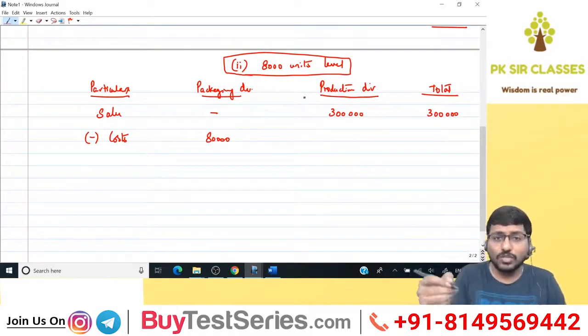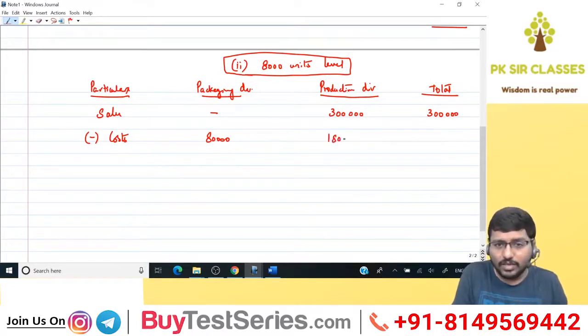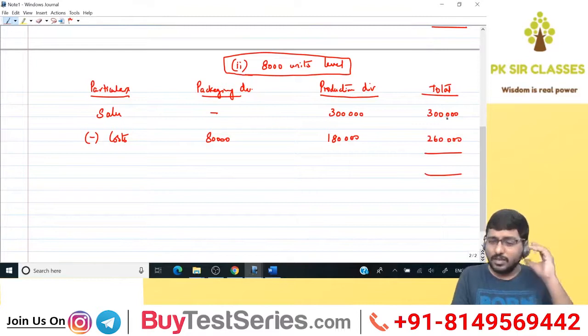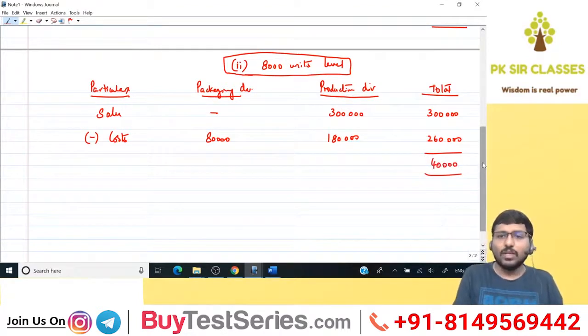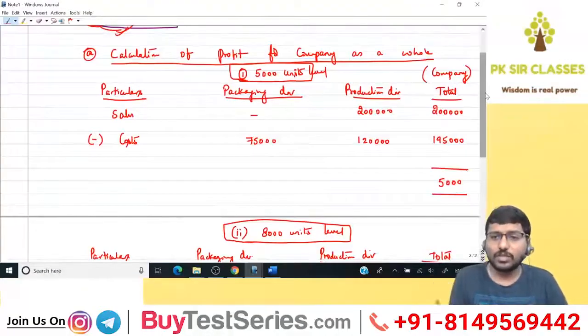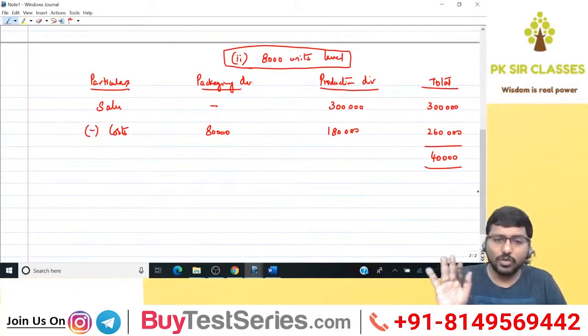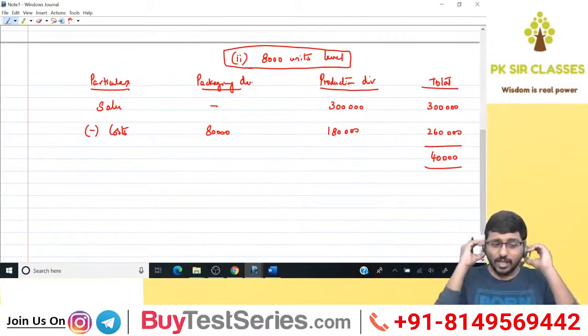That is the cost of the receiving division, which is the production division. 1,80,000. So total cost? 2,60,000. What about your profit then? 3 lakhs minus 2,60,000, 40,000. Okay. So now we got profit. For the 5,000 units level, it is 5,000. For the 8,000 units level, it is 40,000. That is done. Fantastic.